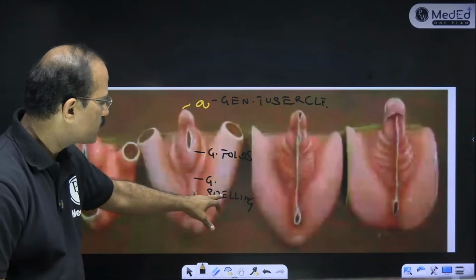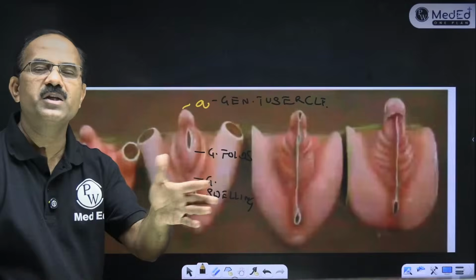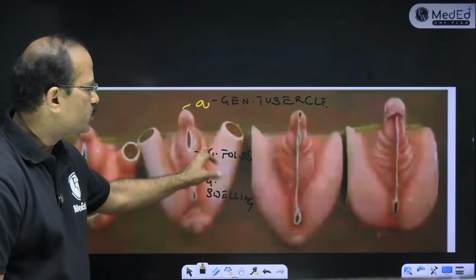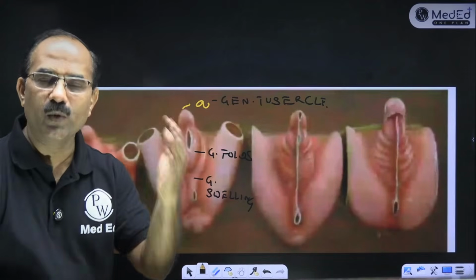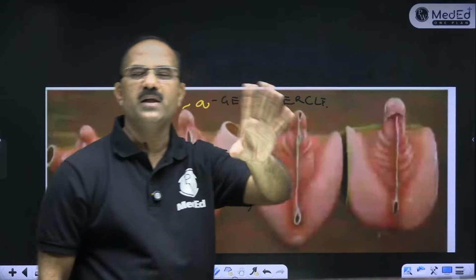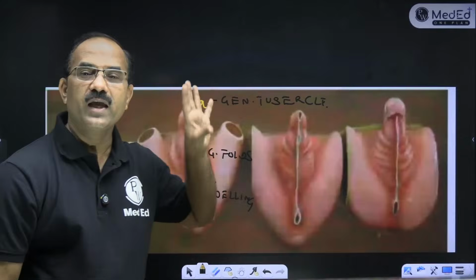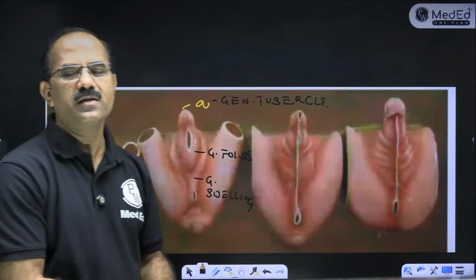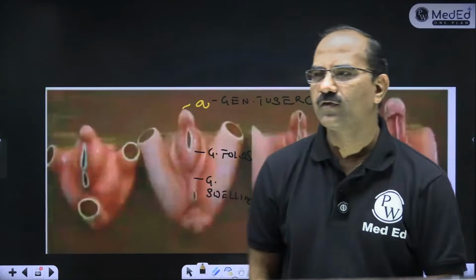What do the genital swellings form? In males, the scrotum; in females, the labia majora. And what do the genital folds form? Labia minora in females and the ventral aspect of the penis in males. So this is the development of external genitalia. Fine.